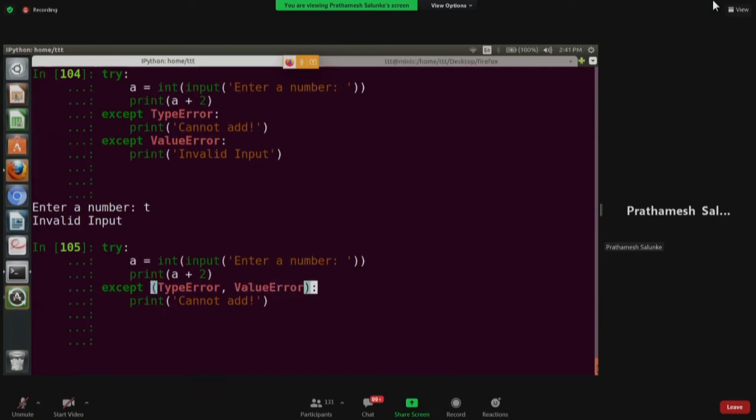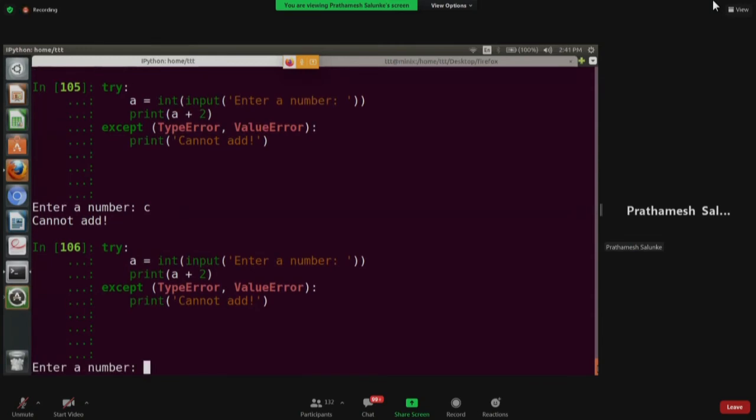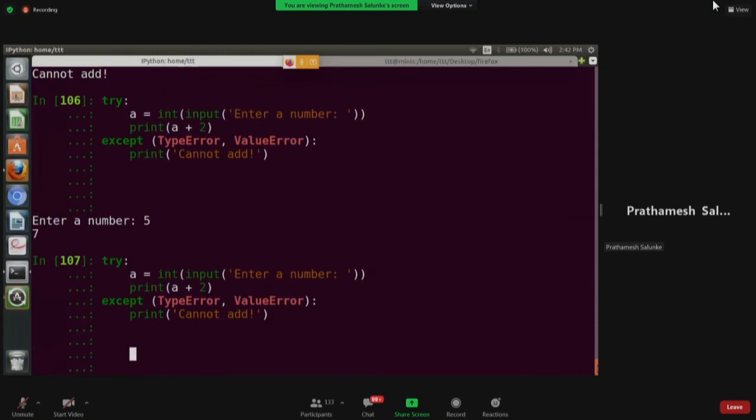Any kind of exceptions that I feel can occur, I can simply do this. You can try this out also. It will give you the same thing. Okay, we'll stick to one exception for now.